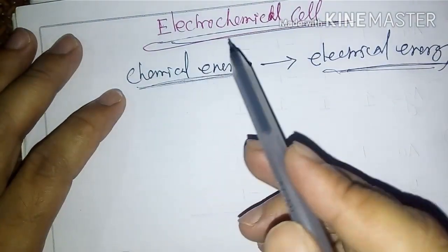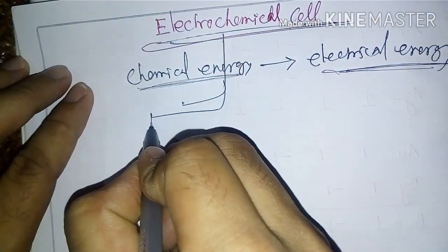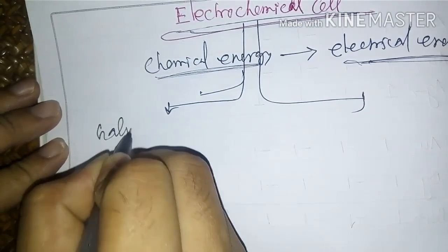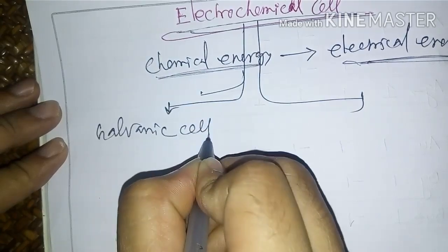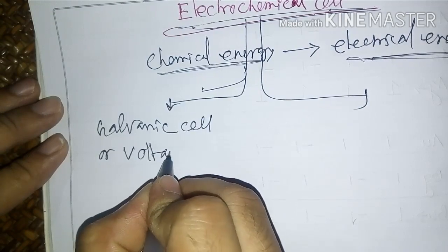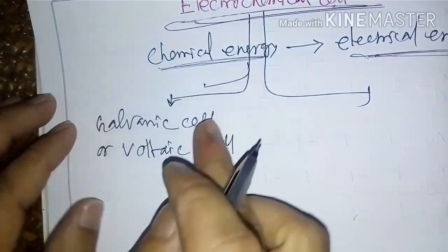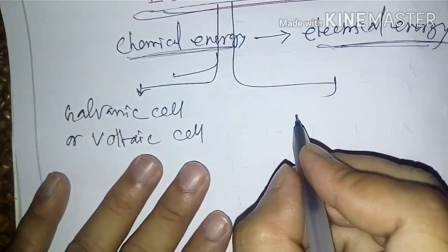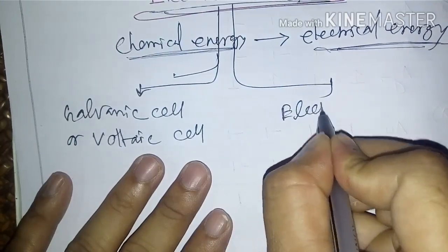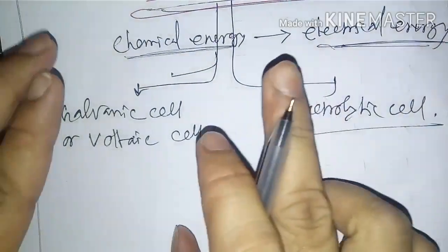Electrochemical cells are of two types. One is the galvanic cell or voltaic cell, and another one is the electrolytic cell.